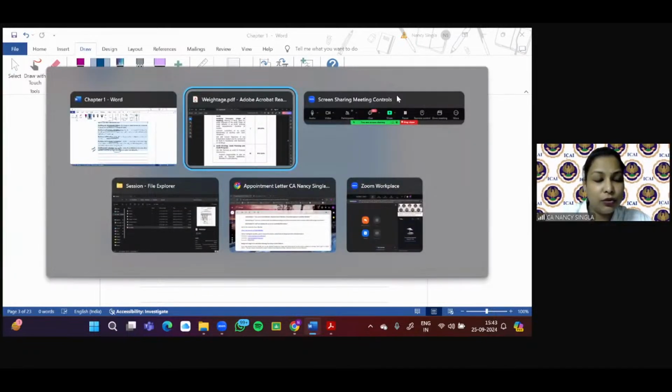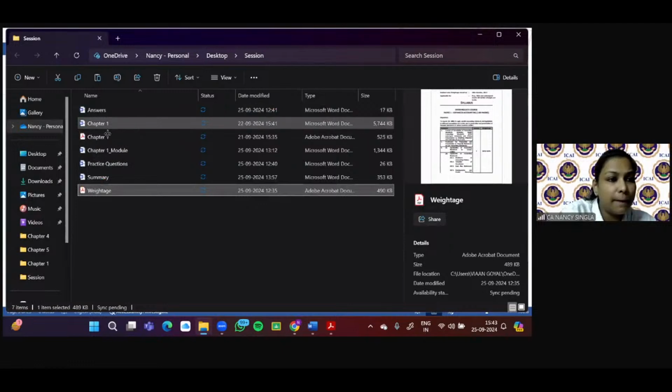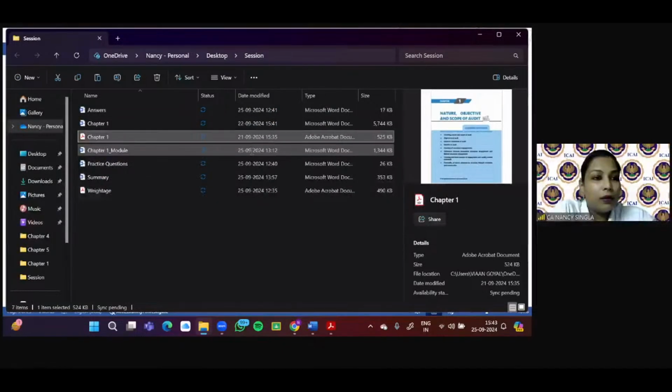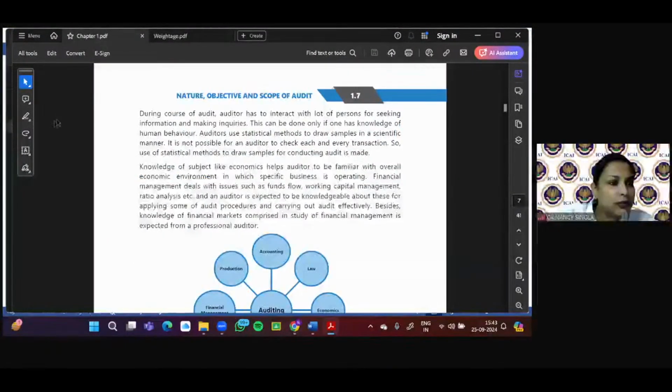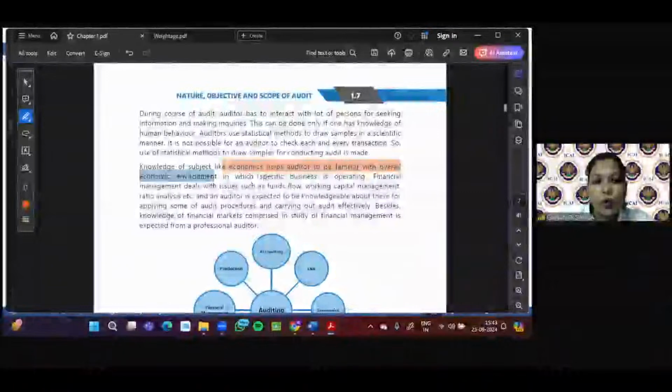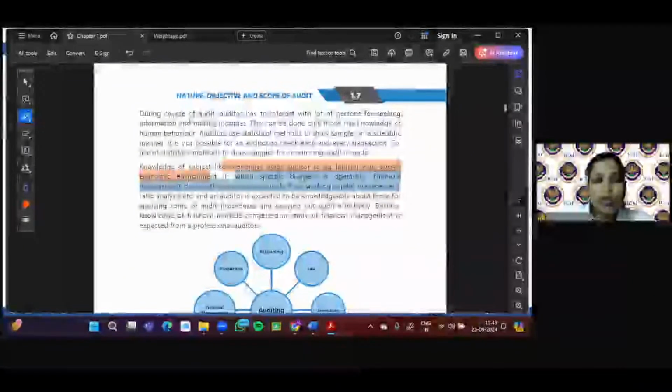Let me just take you through the module for this. Just a minute. So see, this topic is here. So you just have an understanding from here also. Knowledge of subjects like economics helps the auditor to be familiar with the overall economic environment in which a specific business is operating.